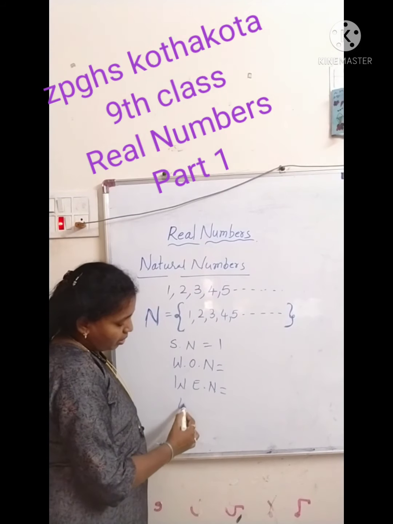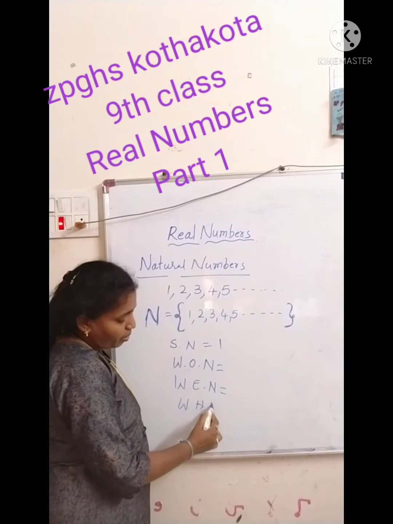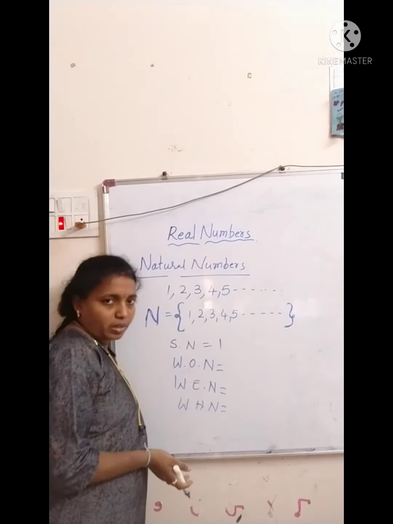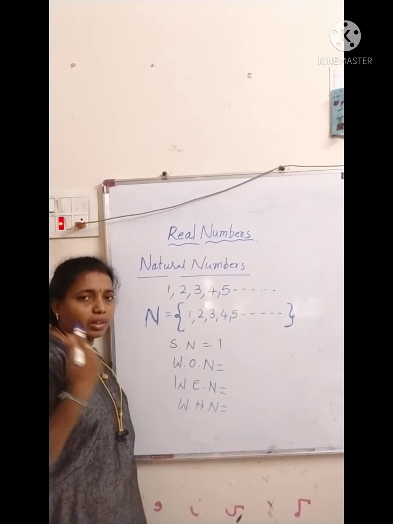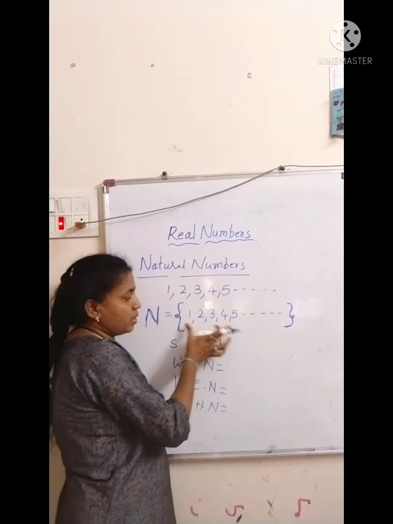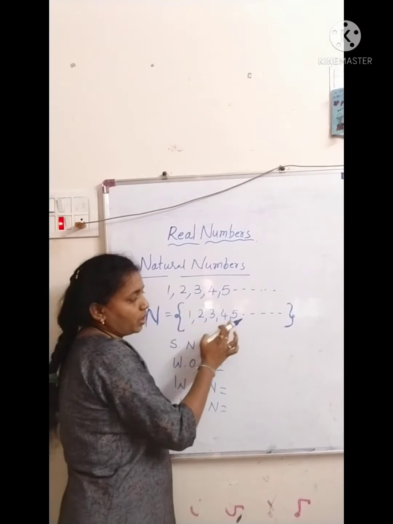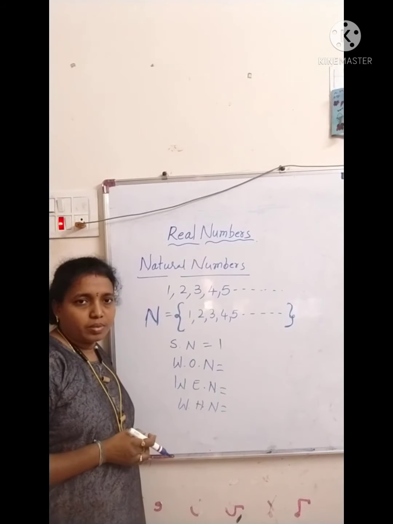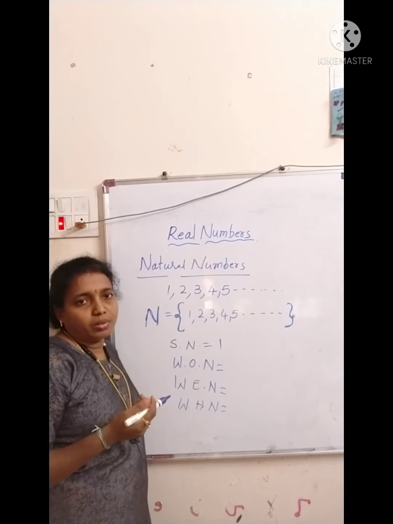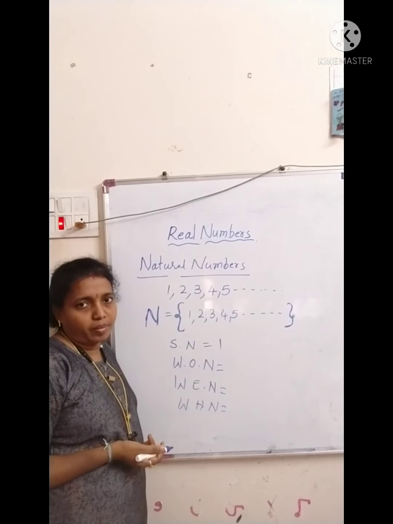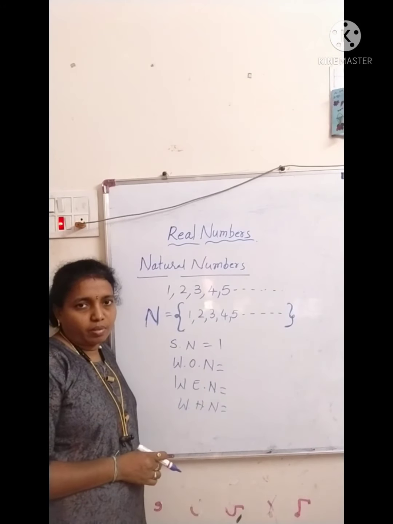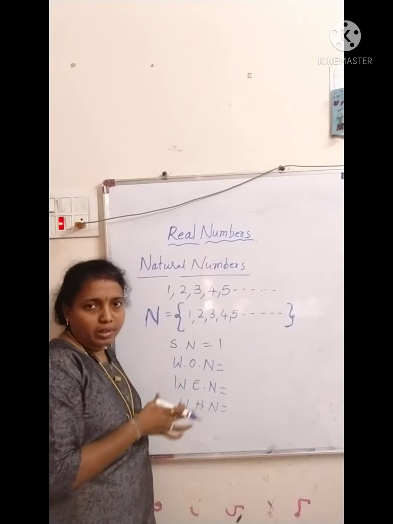What is the highest natural number? How many natural numbers are there? Like that you can create your own questions. Only a single line is there: N is equal to 1, 2, 3, 4, 5, and so on. By observing this set, you can create your own questions.